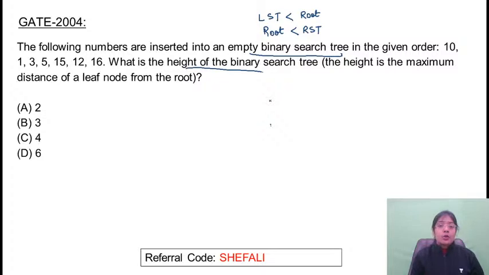Also, we know that height is nothing but the maximum distance from the root node to the maximum depth leaf node. Okay, option C, that is 4. Lavjeet is returning 3. Okay, so everybody is returning 3 as the answer.